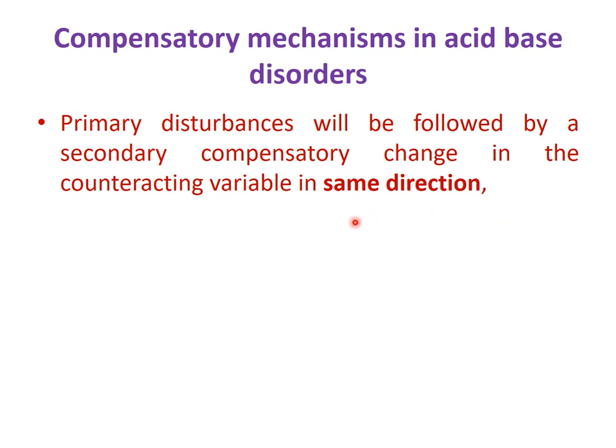So how does compensation occur? There is always a primary disturbance, meaning what happens first: either an excess of base, or an excess of acid, or a deficiency of base or acid. This primary disturbance will be followed by a secondary compensatory change in the counteracting variable in the same direction.